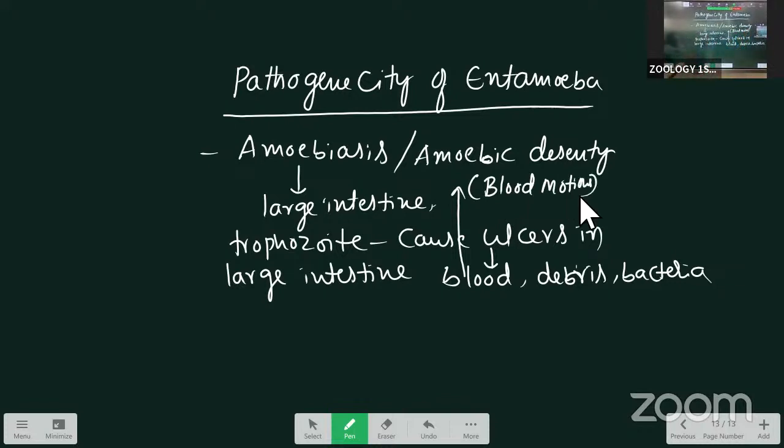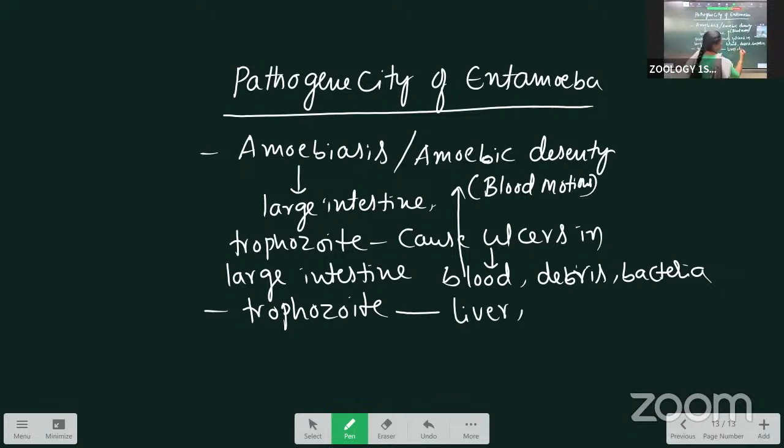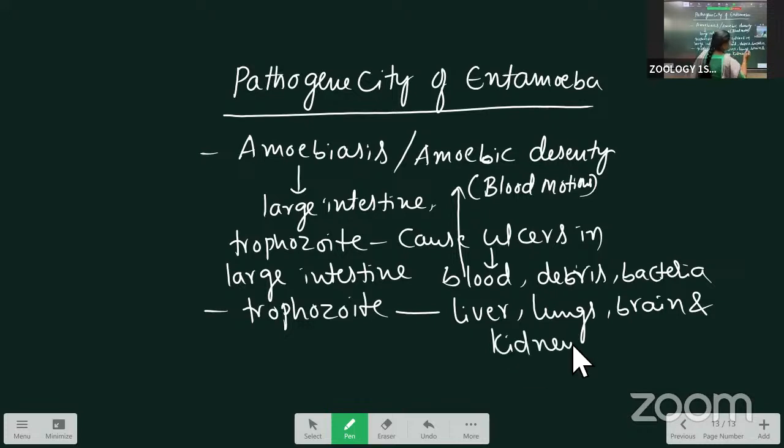Next, sometimes the trophozoites show extra-intestinal migration. In the life cycle we discussed extra-intestinal migration. The trophozoites sometimes enter the blood circulation, and they enter vital organs like the liver, lungs, brain, and kidneys. They cause an abscess to form.